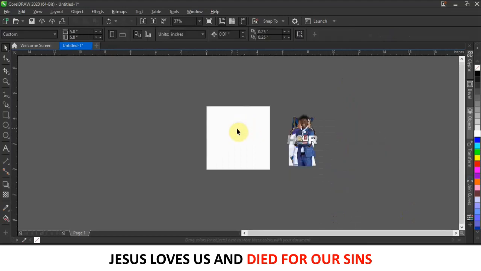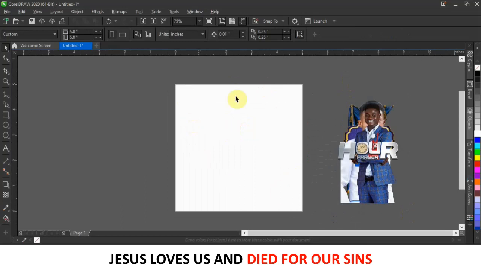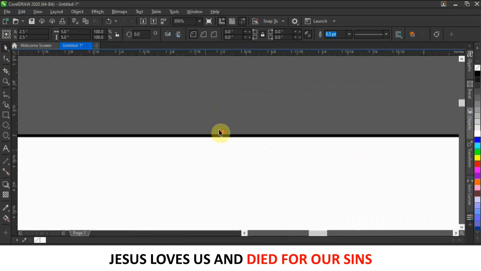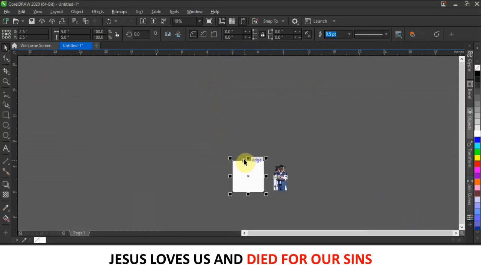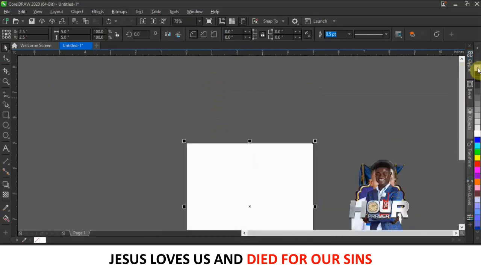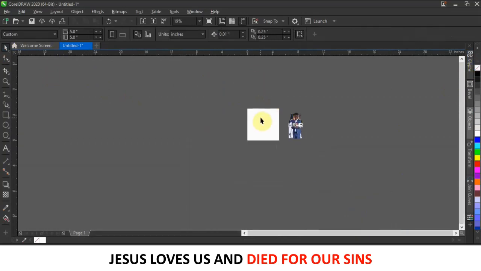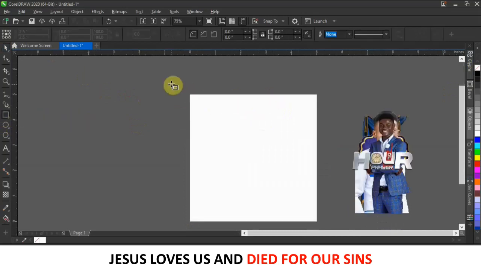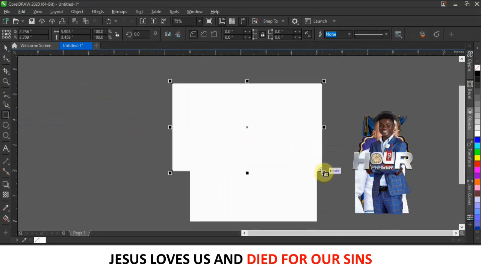So the next thing I'm going to do is give my canvas a fill. I'm going to double click my rectangle tool here, and this will create a fill. I'm going to give it white color, and this has a black outline. If you can see, there is a black outline. So I'm just going to right click this disable fill here, and then your black outline will go. Alright, so the next thing I'm going to do is come over to my rectangle tool, click, and draw a simple rectangle like this here.